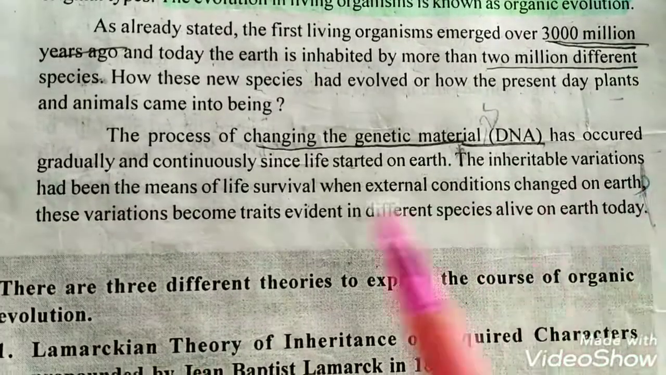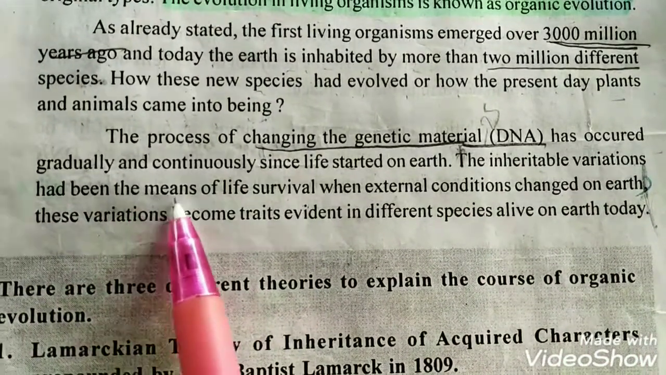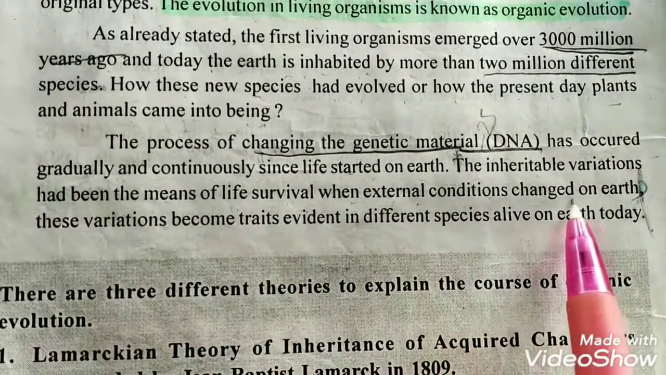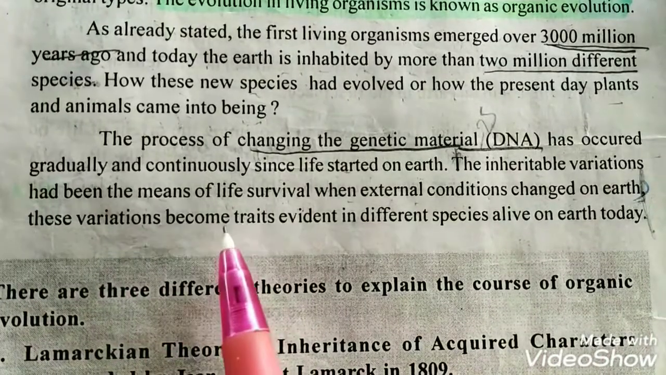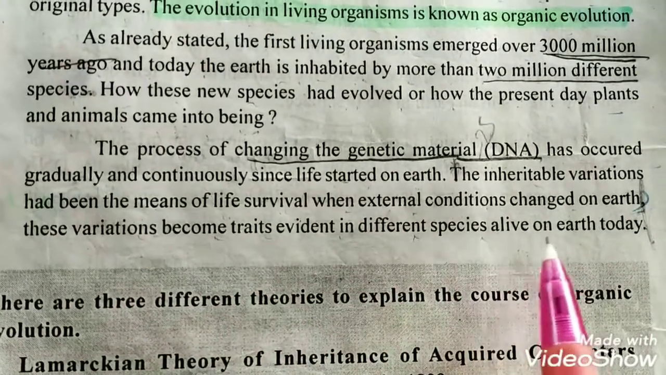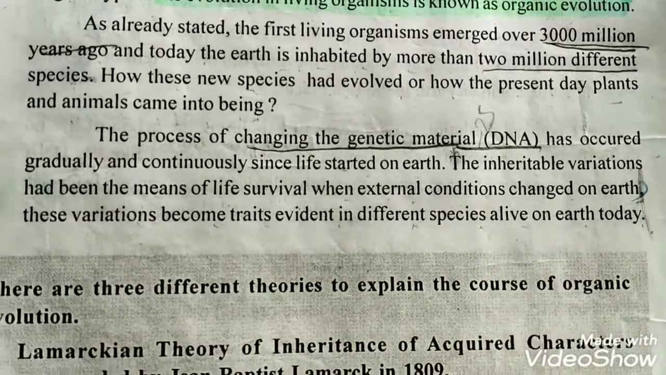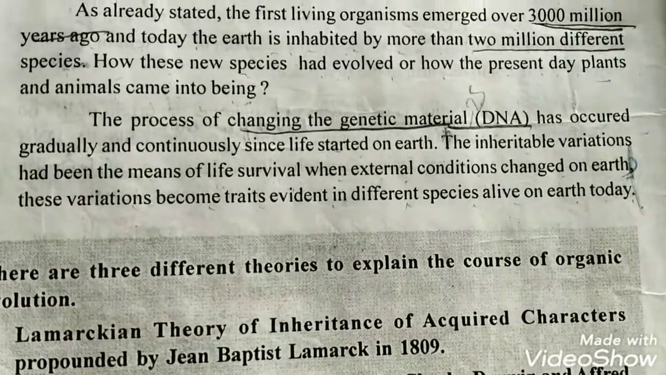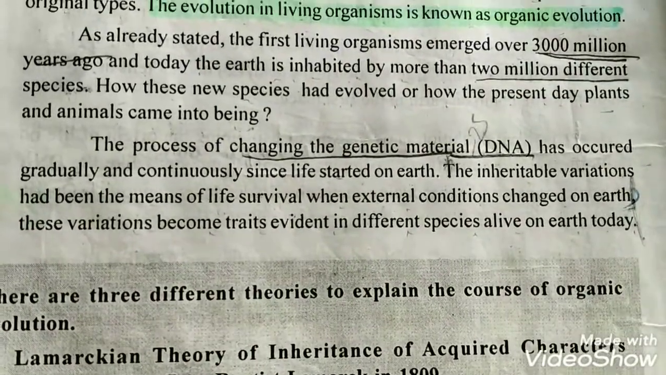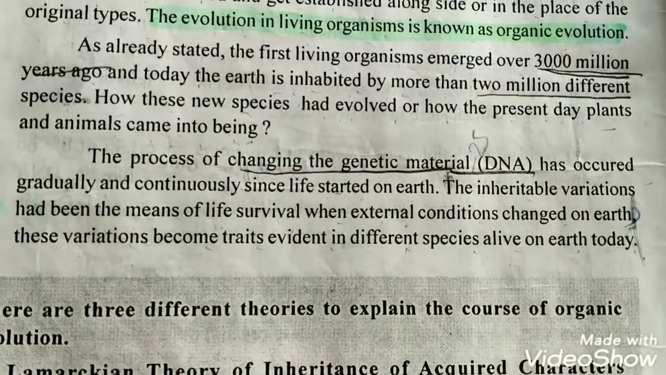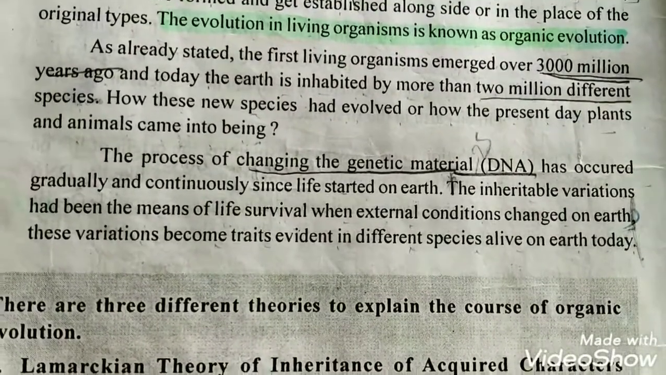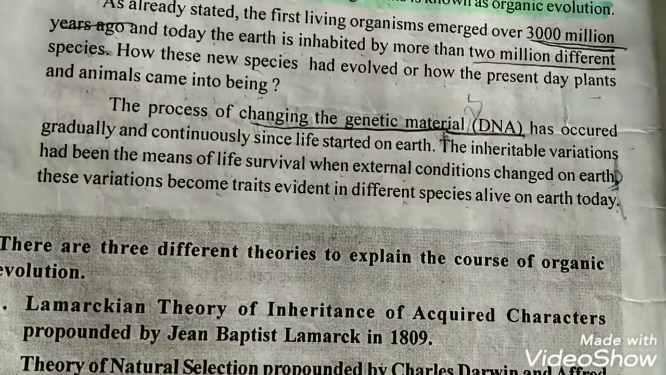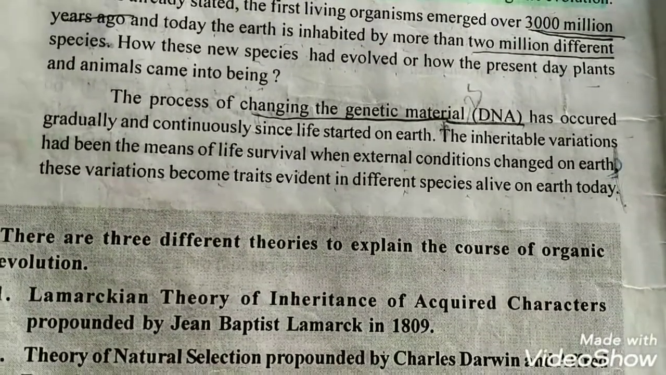Inheritable variations have been the means of life's survival when external conditions change on the earth, and these variations become the evidence in different species alive on the earth today. Due to the change in the genetic material, living organisms are able to adapt to the changing environment, and these changes help in their existence on the earth.